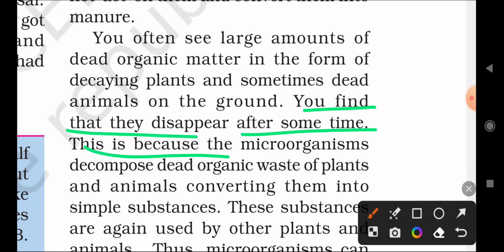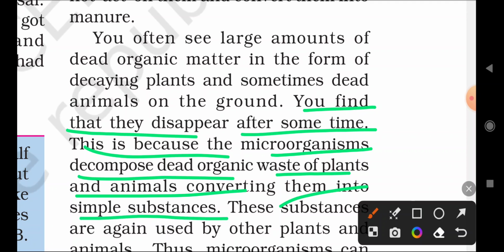This is because the microorganisms decompose dead organic waste of plants and animals, converting them into simpler substances. For example, a dead human body, animal body, or plant waste falls on the earth surface and is decomposed by the microorganisms.